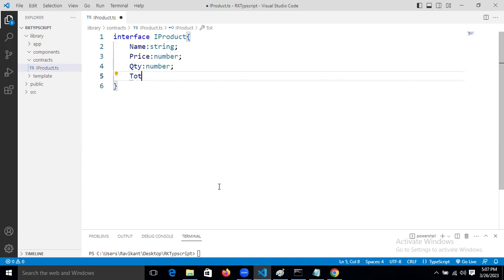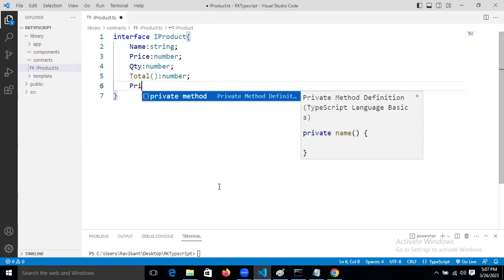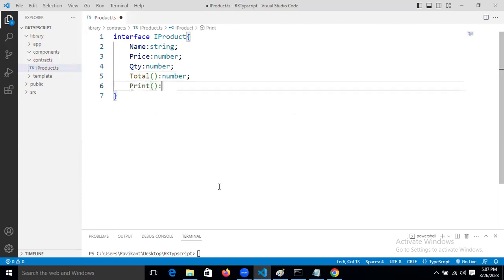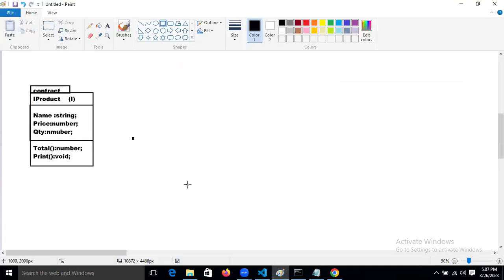Total. What is the return type? It is number type. Fine. Now I'm taking print. What is the return type? It is void. Now our contract is ready or not? Yes, this contract is ready.